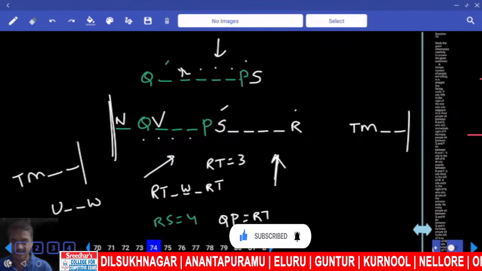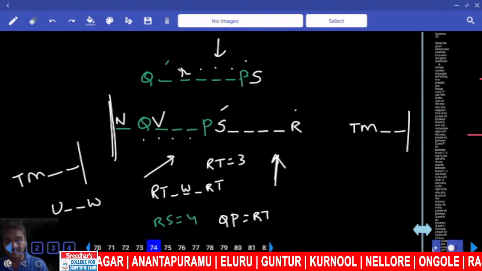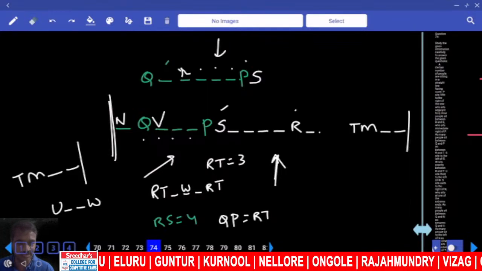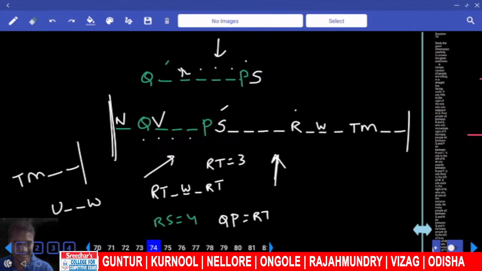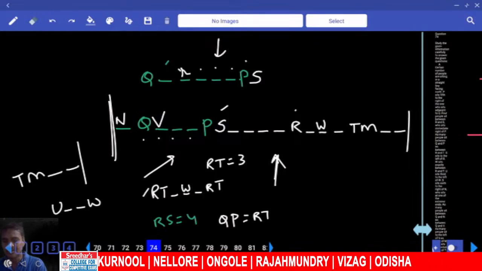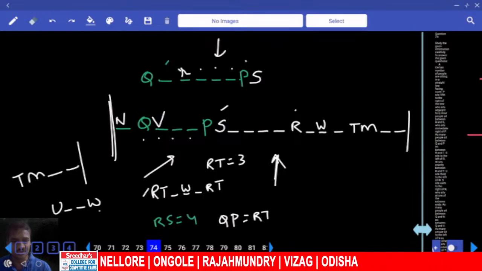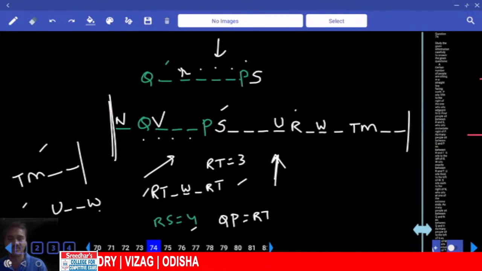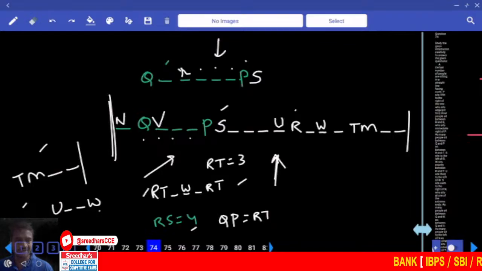T is here. Now W is exactly between T and R. Between R and T, how many people? 3 people. W is exactly between these two. Now W, third left, who is that person? U. 1, 2, U will be here. T and M done. The arrangement is finished. Now how many persons were there in this? 3, 4, 5, 6, 7, 8, 9, 10, 11, 12, 14, 16, 19. 19 is the answer. Now this is from 74 to 77.